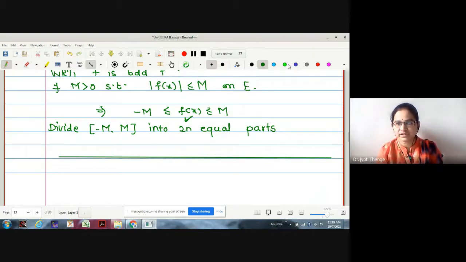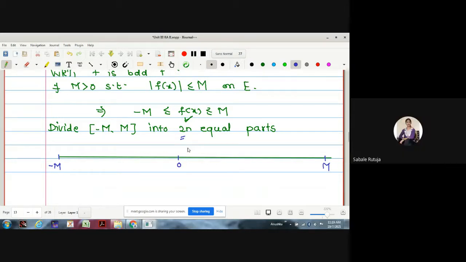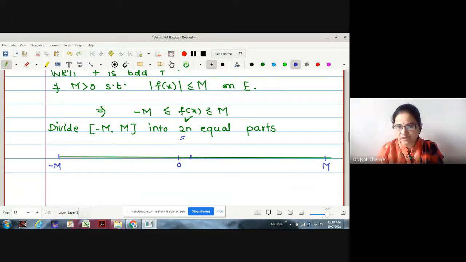How are you going to divide it? What idea will we use? We will try to divide 0 to m into n equal parts and 0 to minus m into n equal parts, so that it will be in all 2n equal parts, right? What is the length of 0 to m? Is it m? Yes, ma'am. How should I plot the points then?